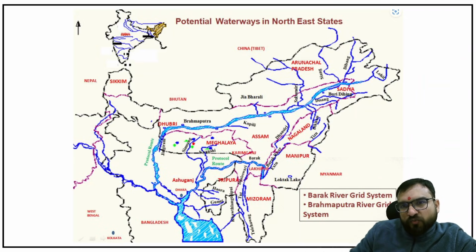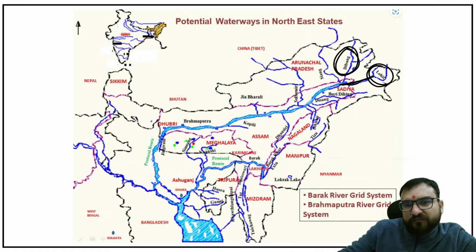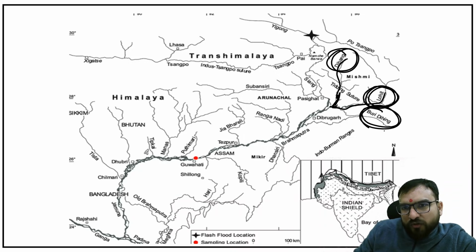Now with respect to Dibang, you will be learning the left bank. This is left, right? Then Lohit will be coming over here and joining as well. So see, Dibang and Lohit. Sometimes they merge together over here, but we will keep them separate, Lohit, Dibang. And there is Buri Dihing also, guys. So try to learn that Buri Dihing is in this direction. First Dihang, then Lohit, Buri Dihing.